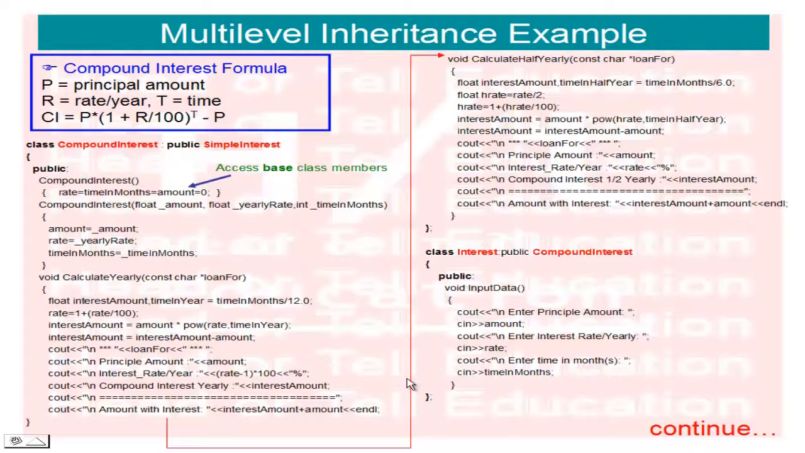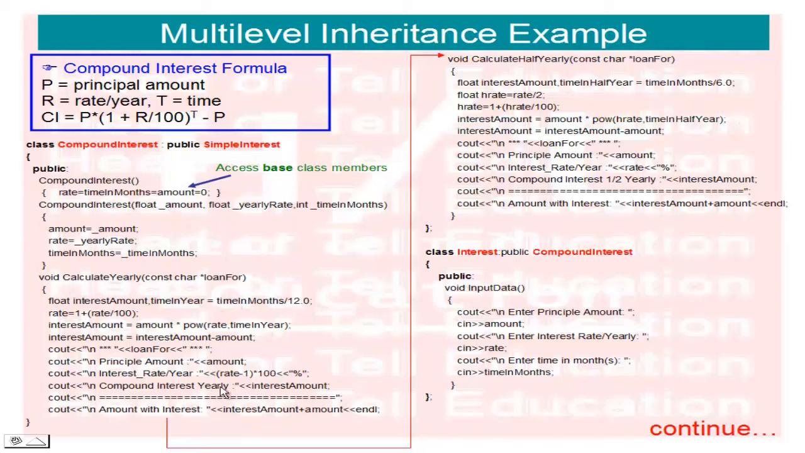We have time in months, so I divided by 12 to convert into years. Rate equals 1 plus rate divided by 100. So this is the solution. Interest amount equals amount multiplied by the power function, which is used from the cmath class, with rate and time in year. Now interest amount equals interest amount minus amount. Next, cout prints the output of the result of this class. So this is the yearly calculated compound interest.